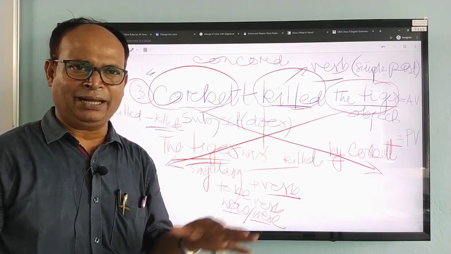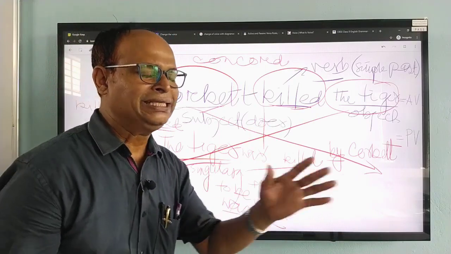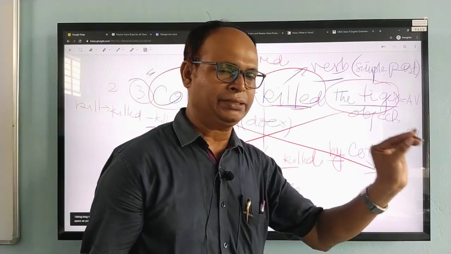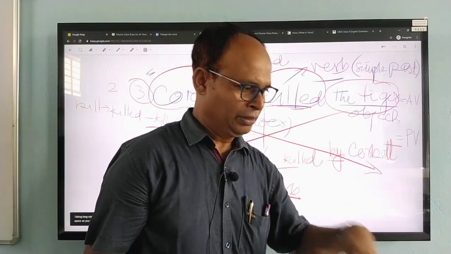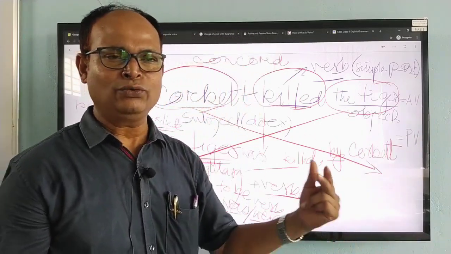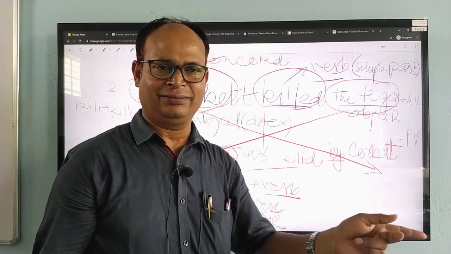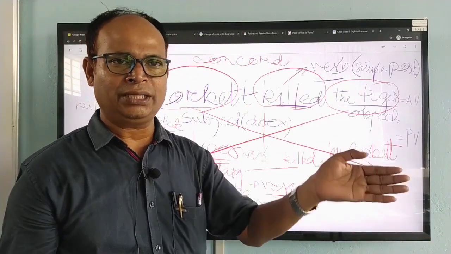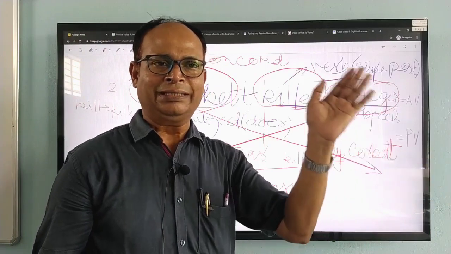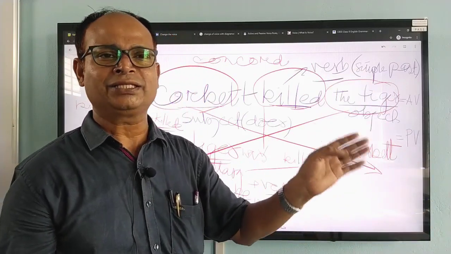For example, he is a boy, a very simple sentence. You want to make it negative. Then if you put not after the auxiliary, it will be negative: he is not a boy.